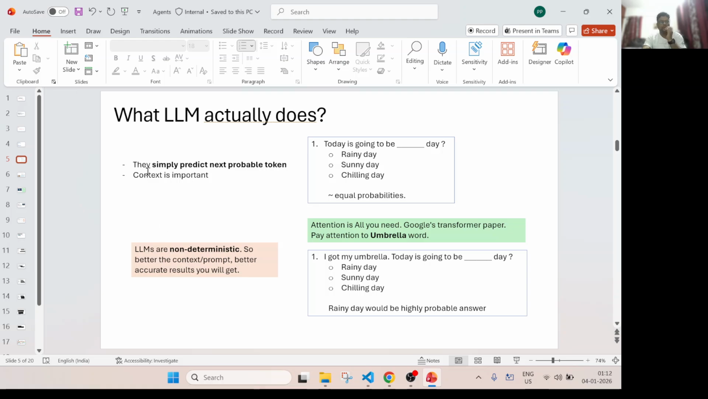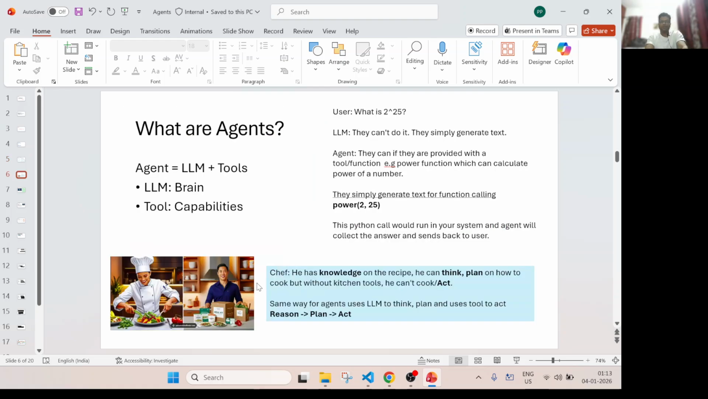And that's why, as I said, context is very important. In all agents, if you want to get a correct answer, you have to be very, very specific in your questions and prompts, that means the instructions to these agents. LLMs are mainly non-deterministic, because every time they might give you a different answer based on the probability of the next token. So the better the context or prompt, the more accurate results you will get. That's why the prompt plays a very important role in the field of agents. If your prompt is accurate and to the point, you will get a more deterministic result, I would say.